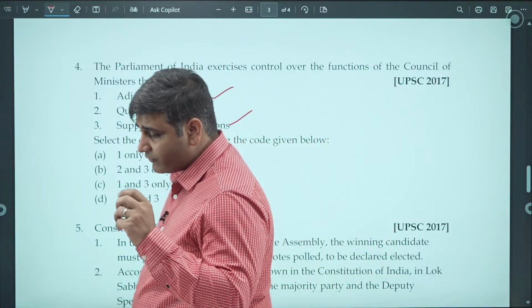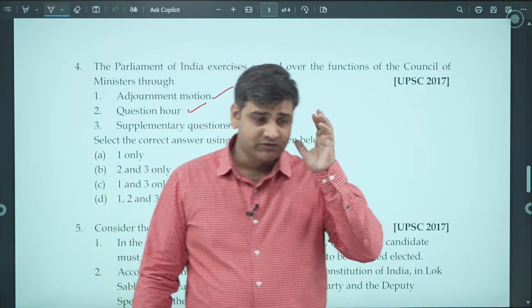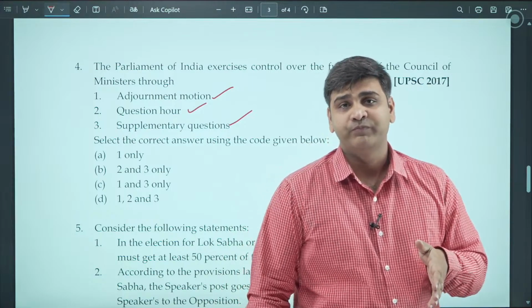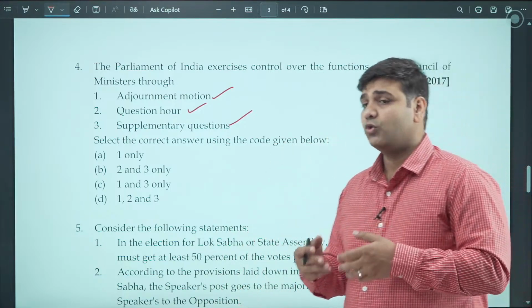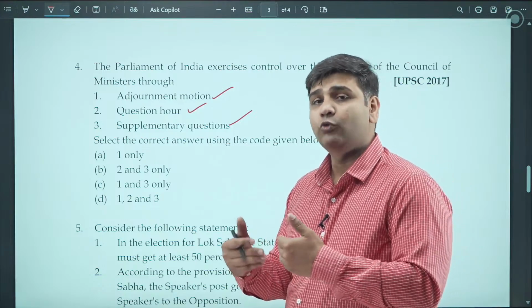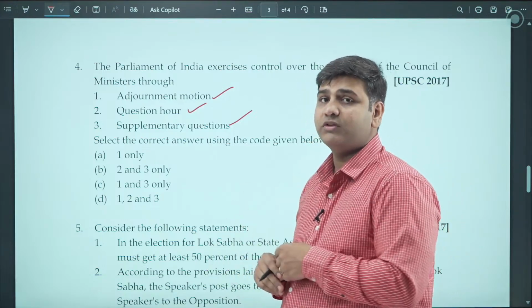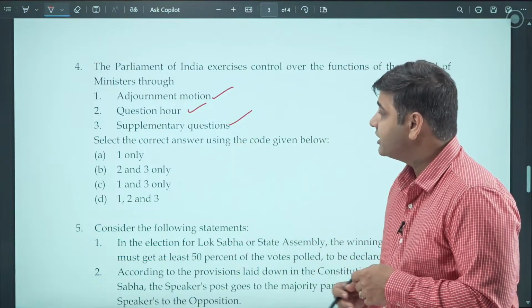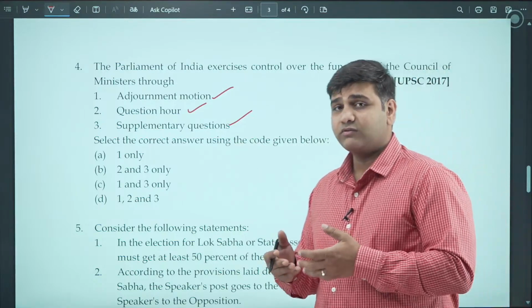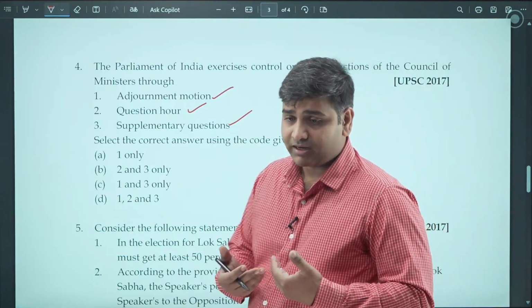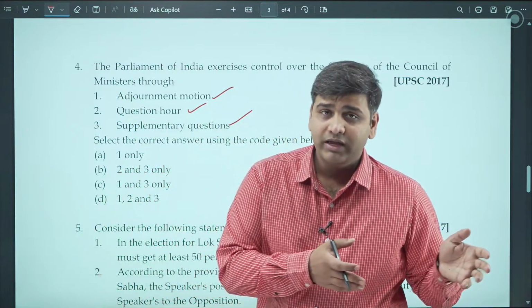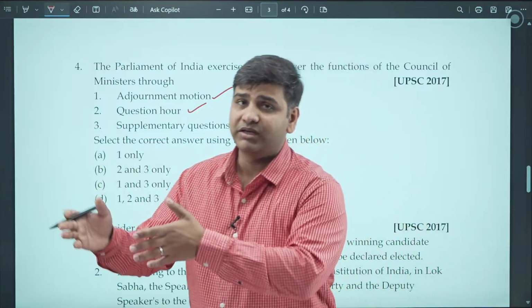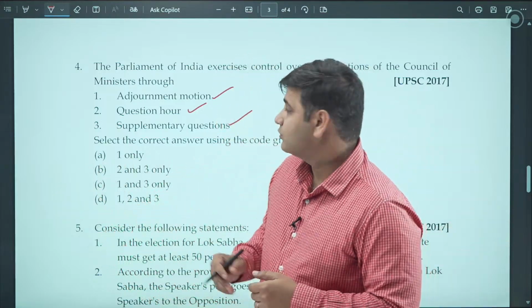It sort of draws the attention of the House towards a very important issue. So adjournment motion is a very important motion to hold the Council of Ministers accountable and responsible towards the House of the People. Question hour is the first hour at the start of the Parliament in a day. Let's say if the Parliament starts today, the first hour would be question hour, where everybody can ask questions of a minister and the minister has to reply to those questions.